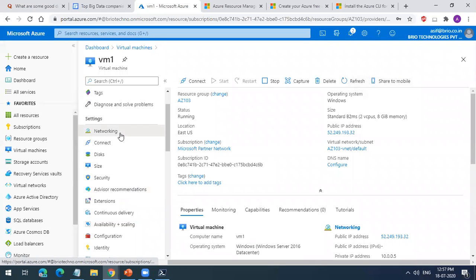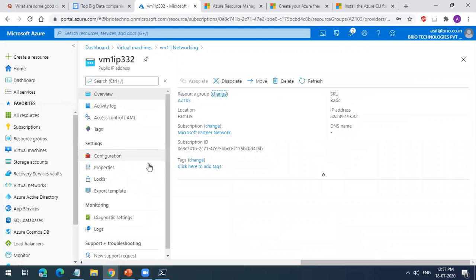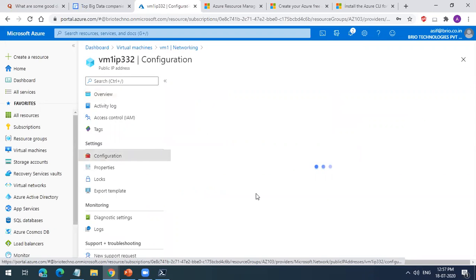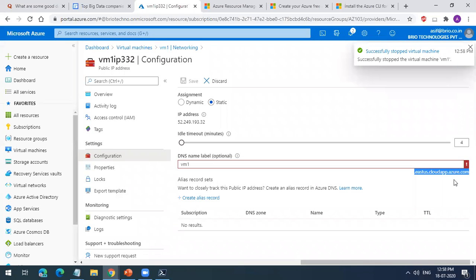I have stopped the machine. Let me go to the IP address. So you can have a configuration created for the DNS name. You can create a DNS name label, and with this DNS name label, you can do the RDP. Yeah, you can do this. So in this way, it will be easier for us to go with the DNS name rather than go with the static. Yes, you can do that. You have that option as well.